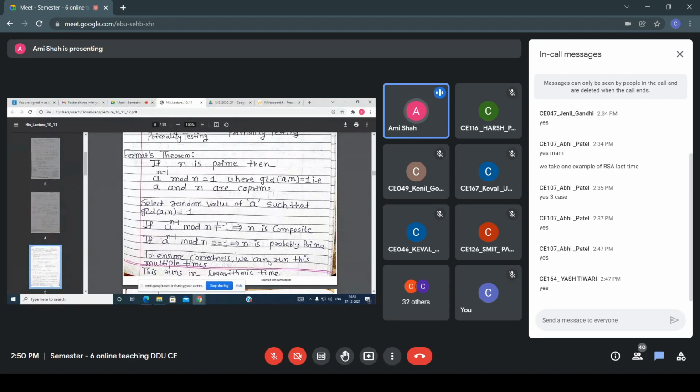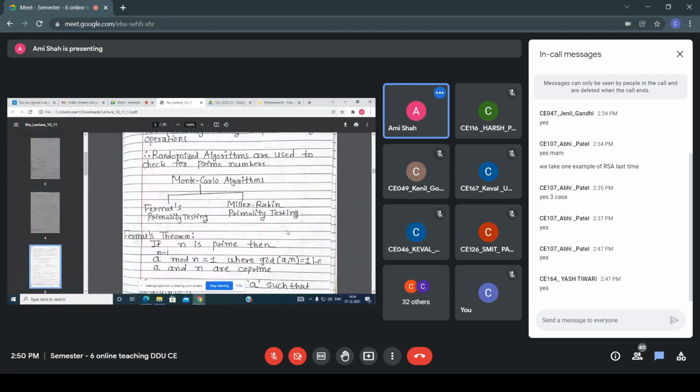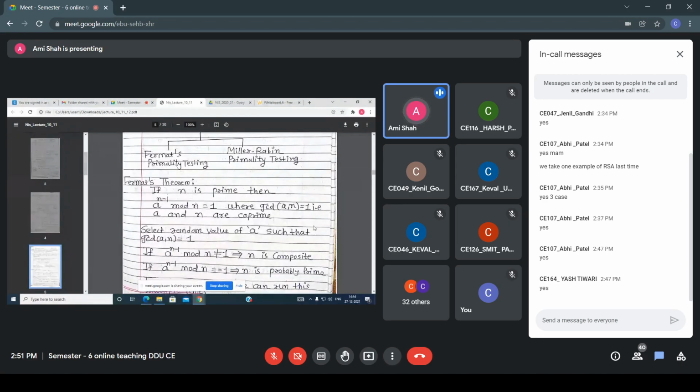So many times if I am running my algorithm, and if my algorithm says it is prime, then I can say that the number is a prime. But it may be possible that suppose the 3 times I run my algorithm, the algorithm says prime, but the fourth time I implement it, my algorithm returns composite. Then I can say that my number is a composite, right? That we will see in the Miller-Rabin algorithm, so you can understand everyone. Okay, so this is all about the Fermat primality testing.